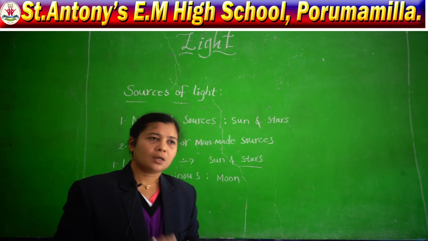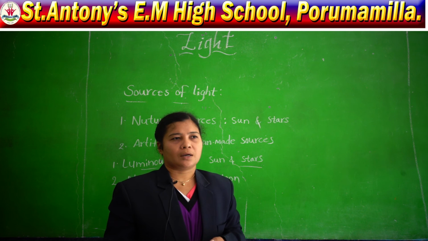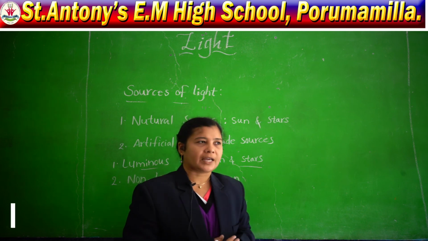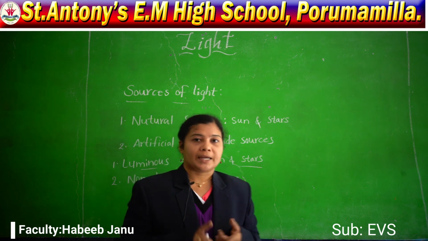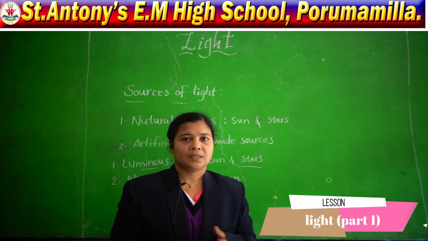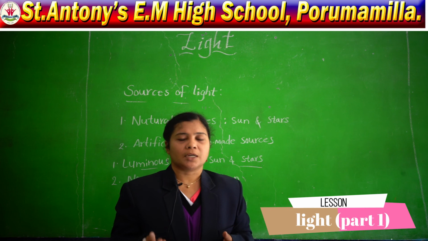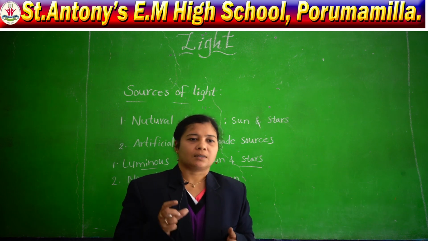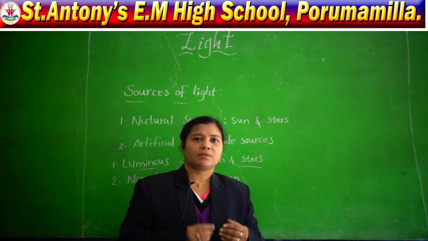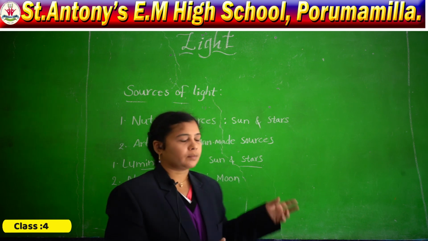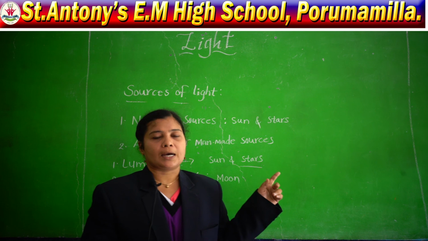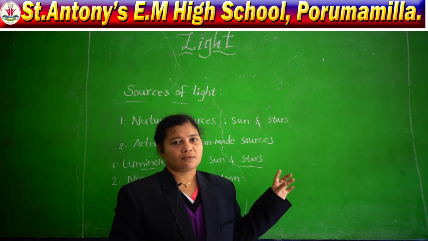And what are examples of man-made or artificial sources of light? Candle, electric bulb, tube lights, gas lights, whatever we produce with the help of electricity, all belong to artificial or man-made sources of light.